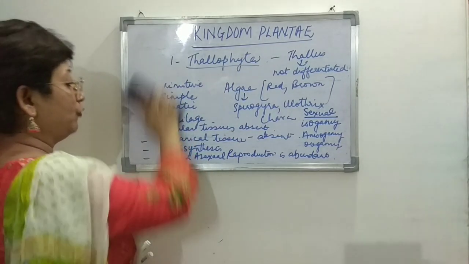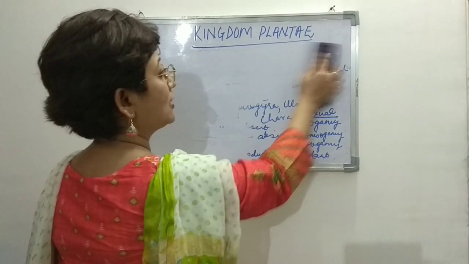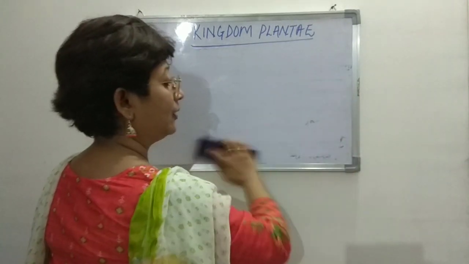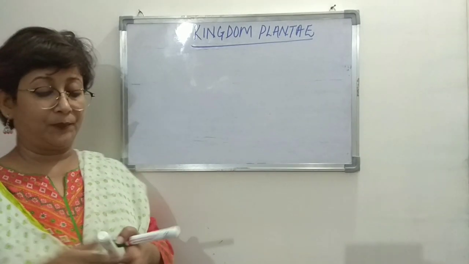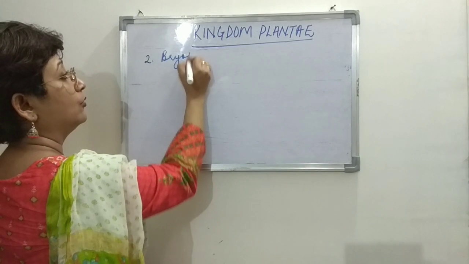And now we move on to the next category of the plant kingdom, and the next category is Bryophyta. The second one is Bryophyta.